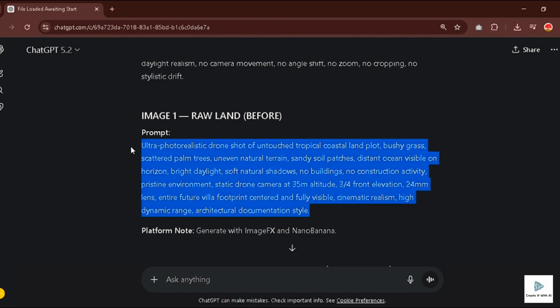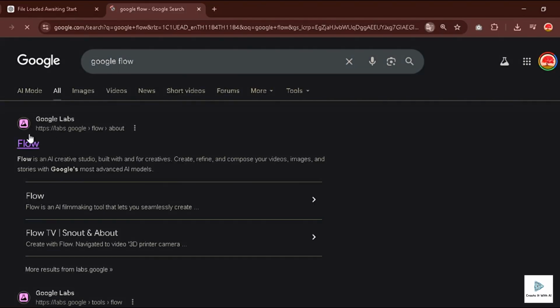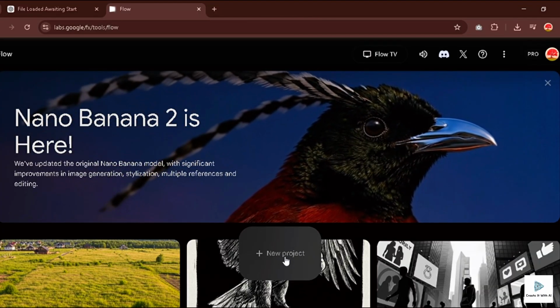Alright, we have our prompts. Let's head over to Google Flow. I'll put the link in the description. Once you're in, click New Project. Now, here is the best part about this platform for beginners. Image generation costs 0 credits. You can generate as many images as you want for free.